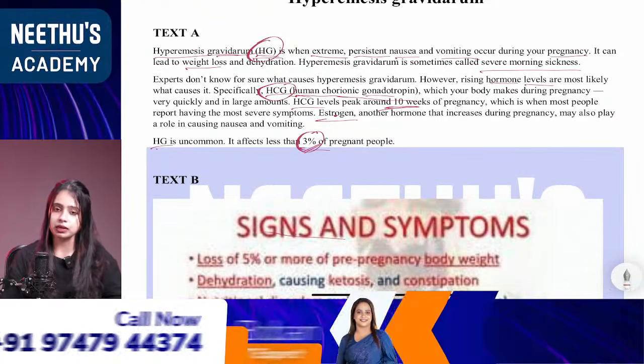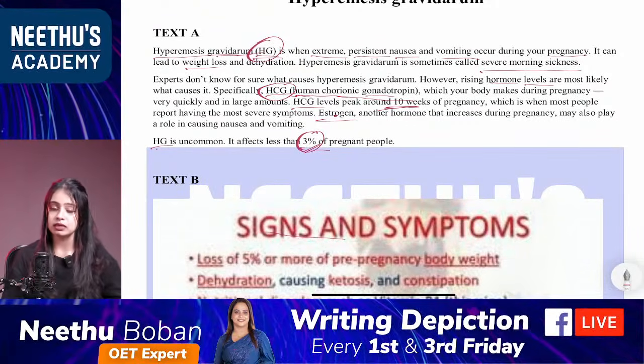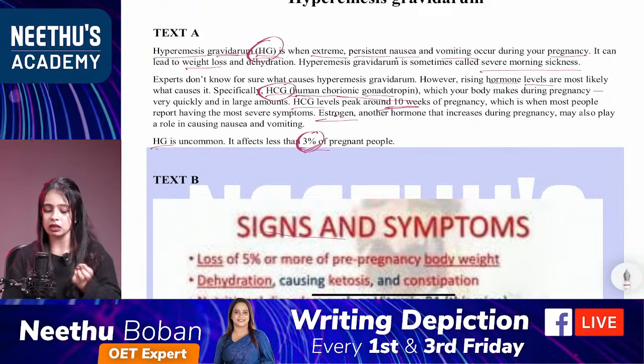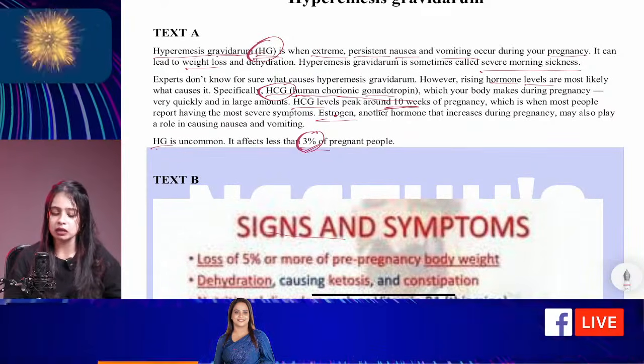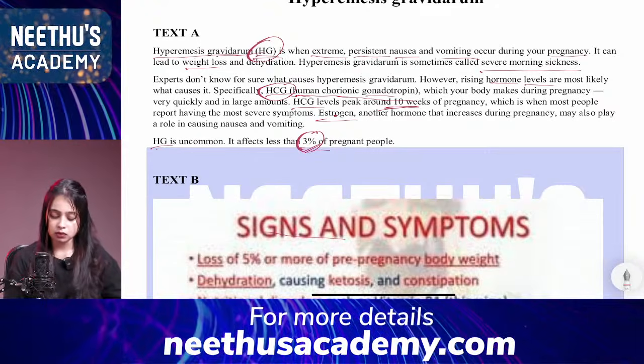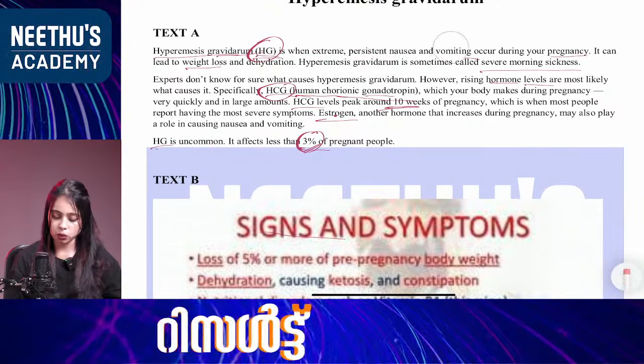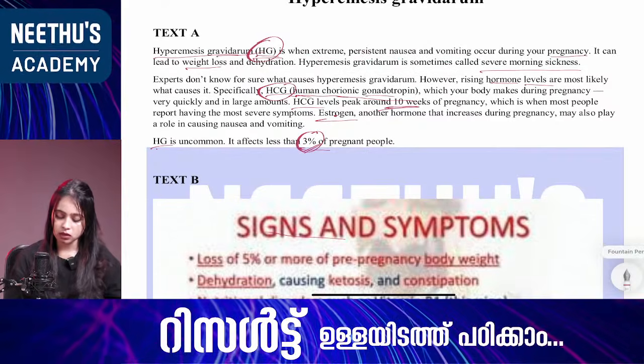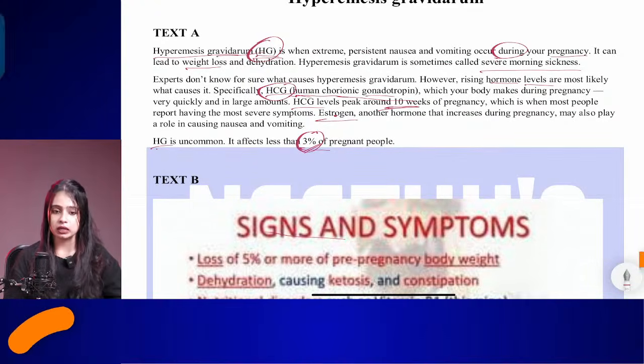Okay, and what about ninth one? The words which indicate time. Check whether there are any words that show time. So I am marking the words that indicate time. Okay. So what are the words that indicate time? See, during is a word that indicates time.